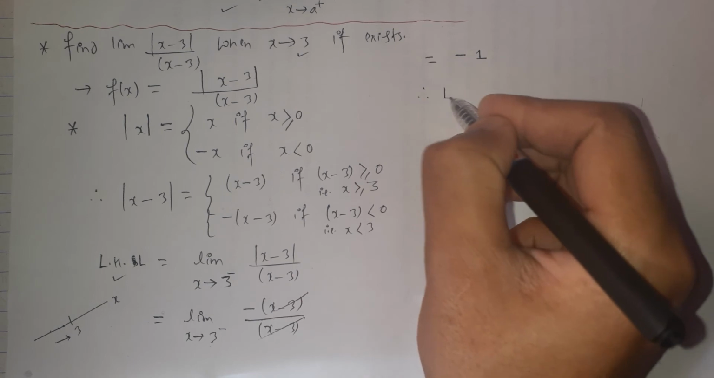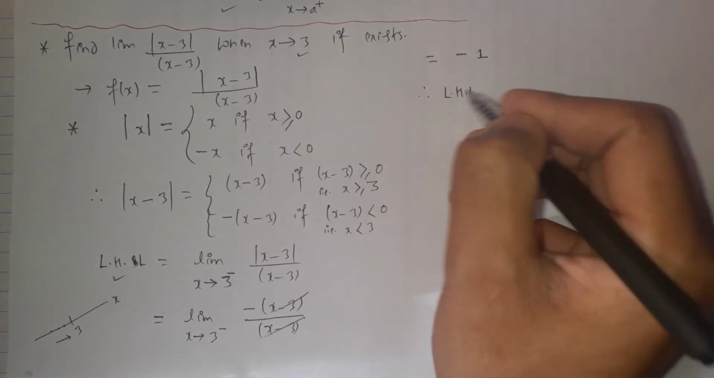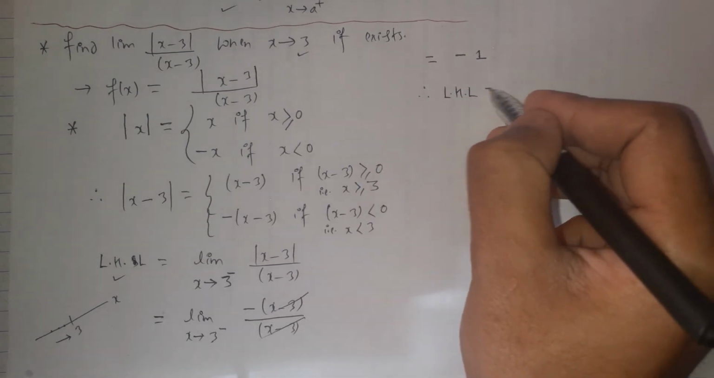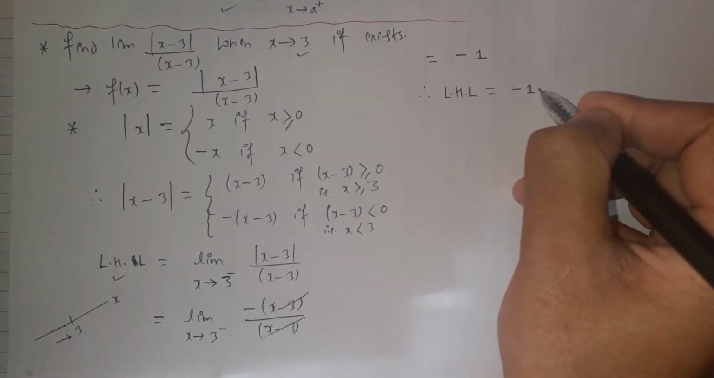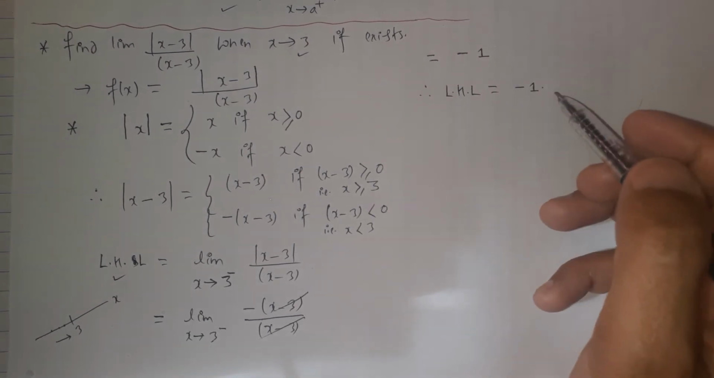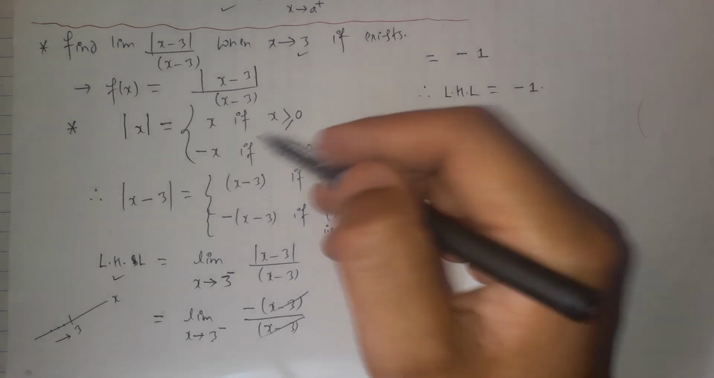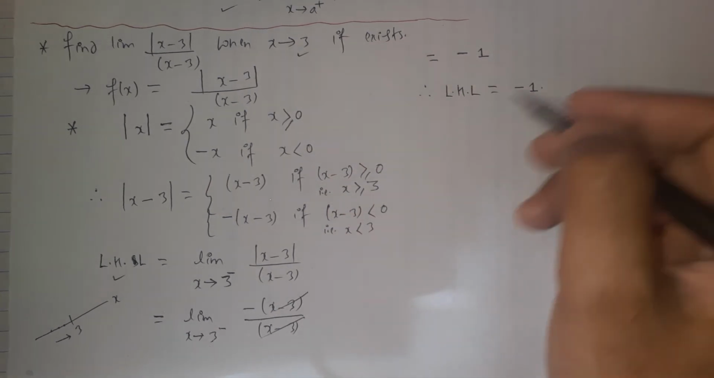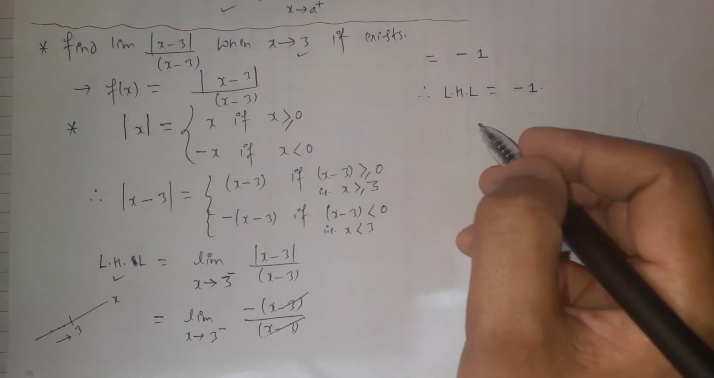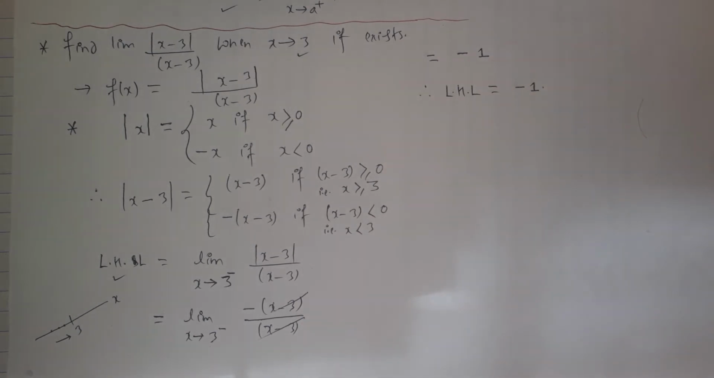Therefore here we calculate the left hand limit, which is shortly denoted by LHL. It is here negative 1, which is defined. Here the left hand limit of the given function exists. Let's calculate the right hand limit of that function also.